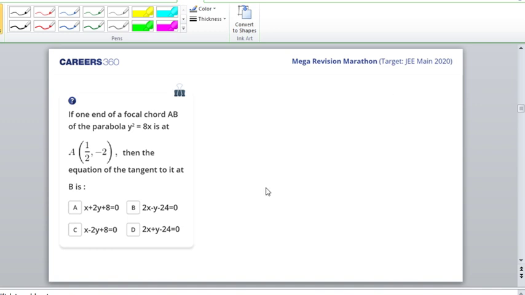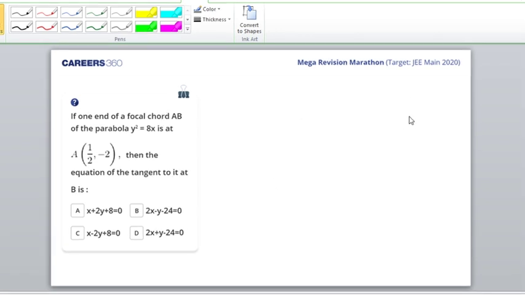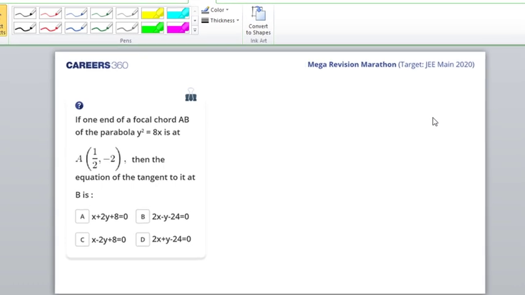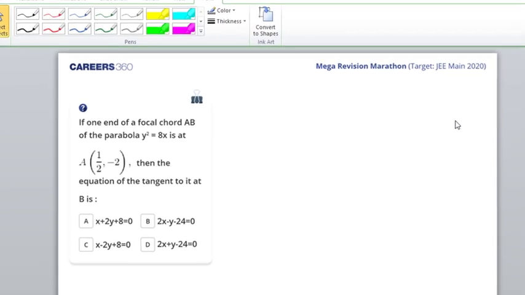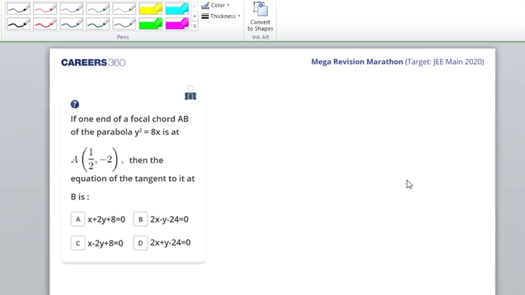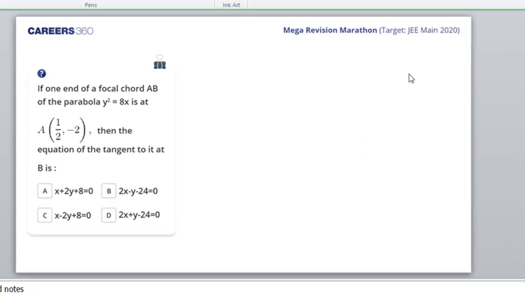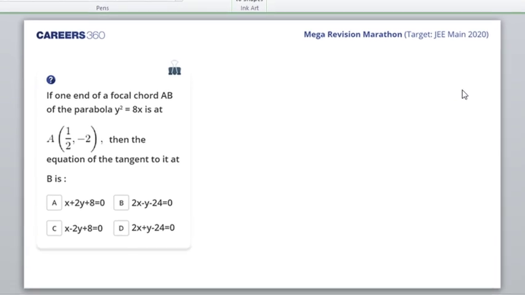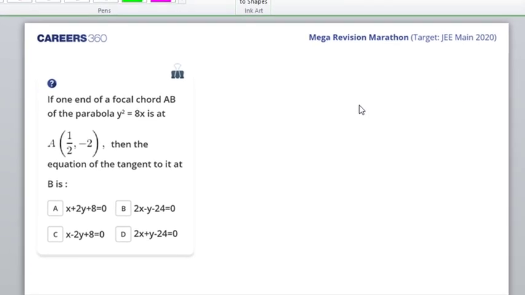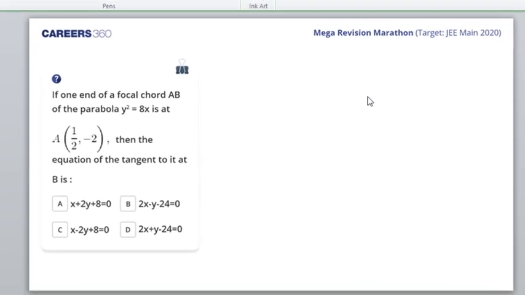That is the result for a focal chord. So please make use of that. And what would be the equation of a tangent at a point on a parabola? I hope you know that.